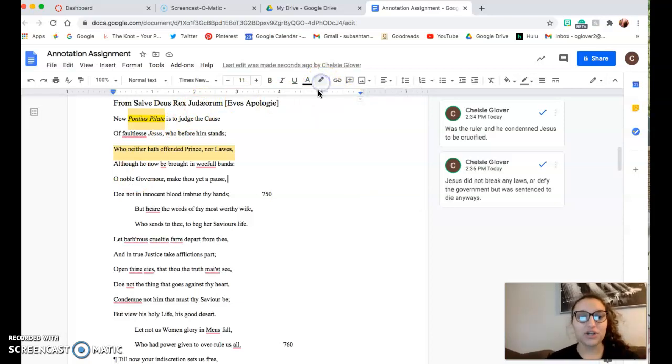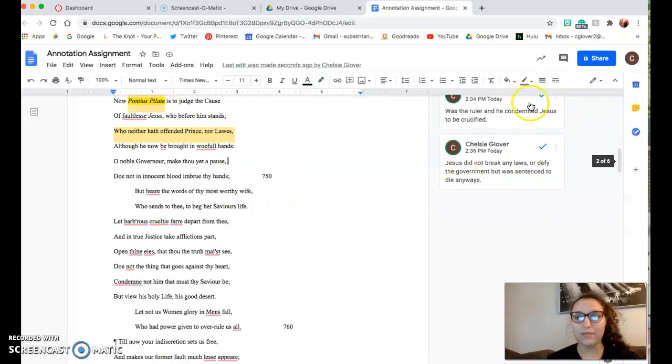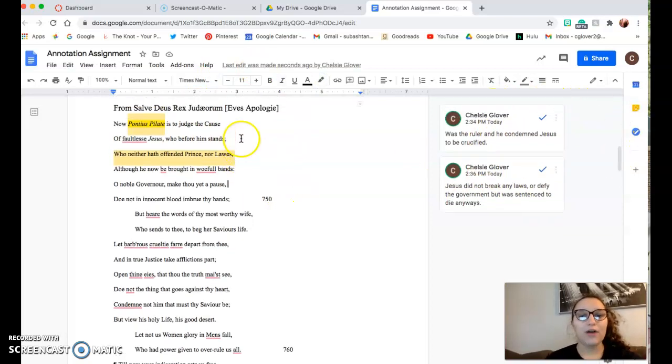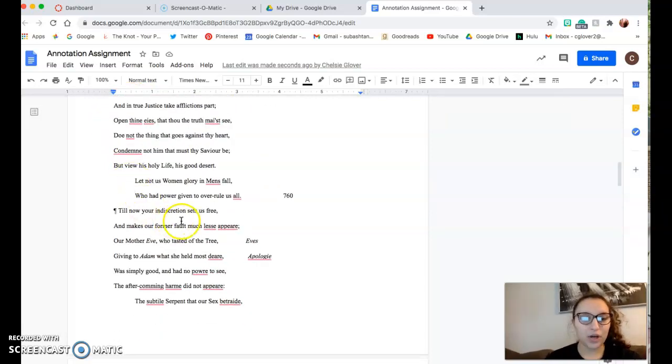Now that we know how to make a comment, look up information, and highlight, I'm going to show you some other tools. Say you don't know what the word indiscretion means. You can also underline this text. You can come up here and click underline. There you go, that's underlined now.